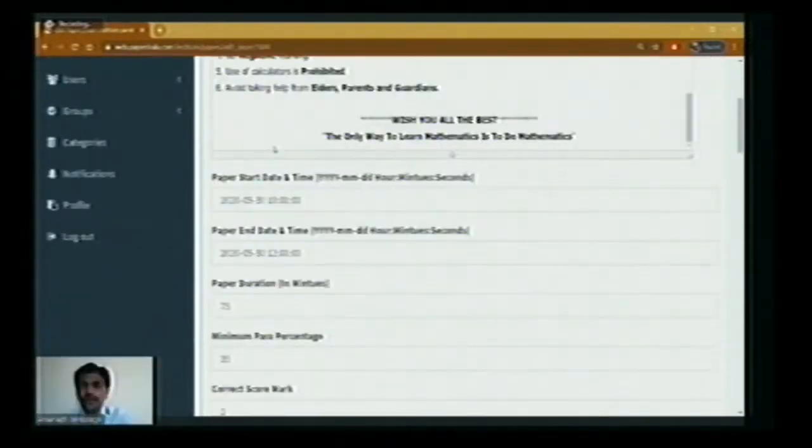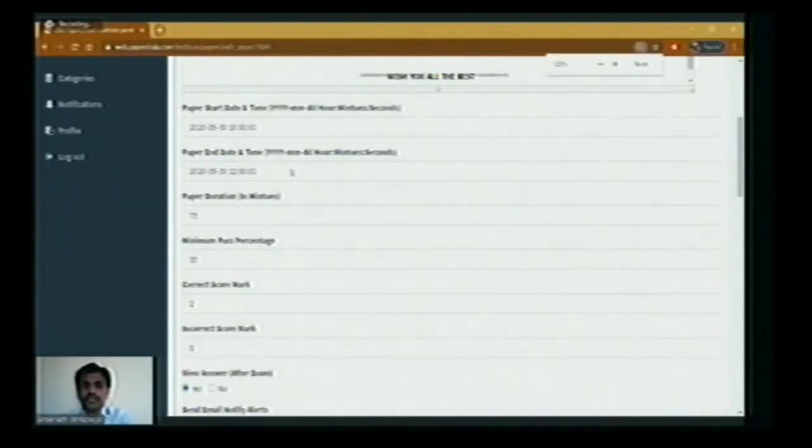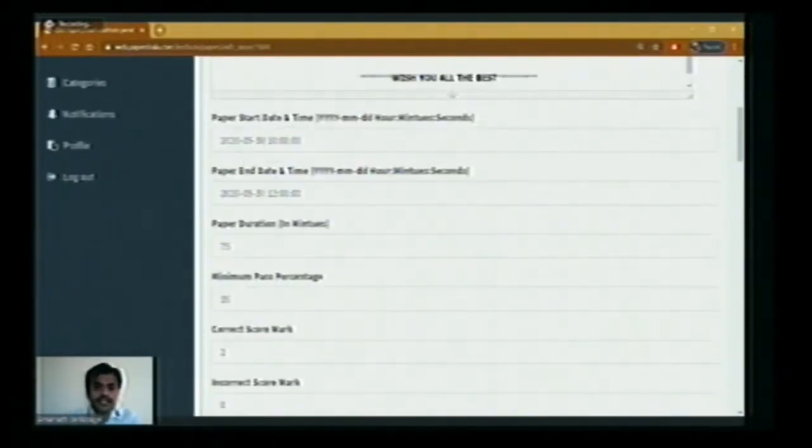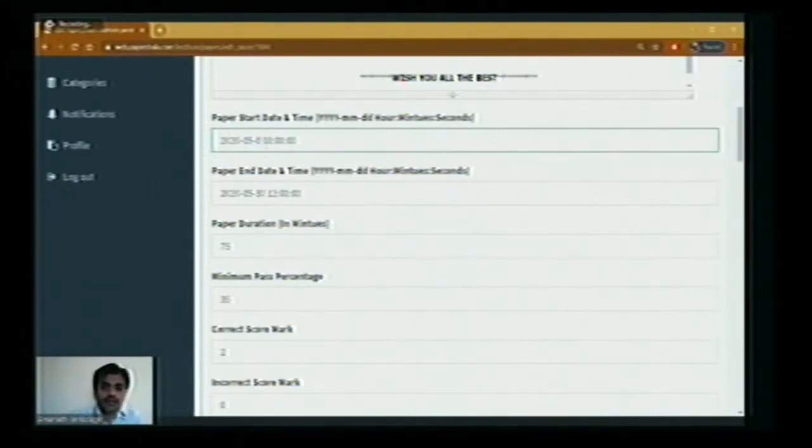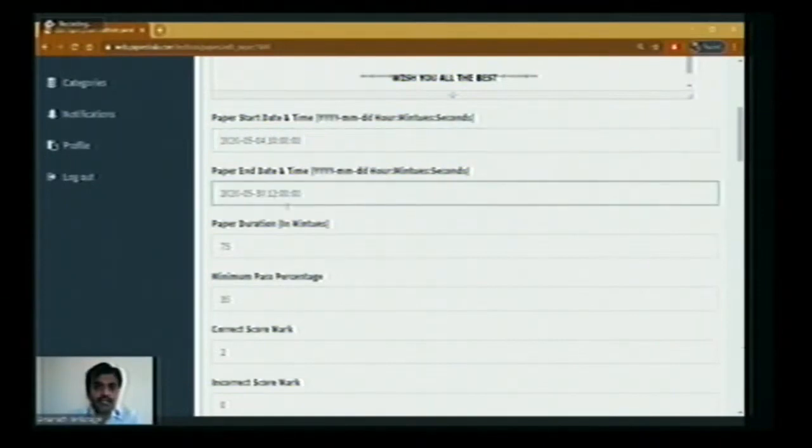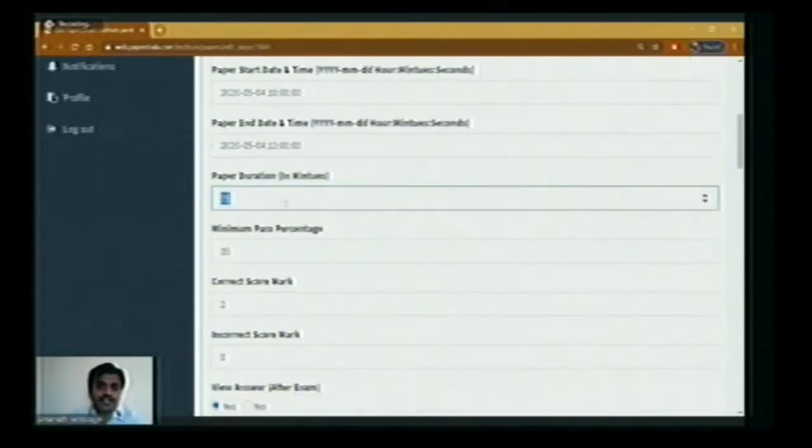Paper start date, when I want to start this paper. So today is 3rd June. So I'll be scheduling it for 4th June, for tomorrow. And what is the time? 10 o'clock. So paper end time and date. So 4th June around 12 o'clock. Paper duration 75 minutes. Let me change it to 60 minutes.